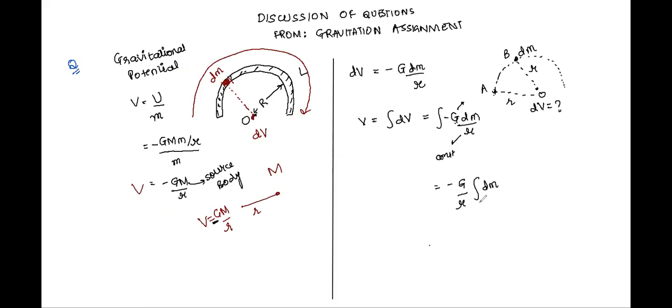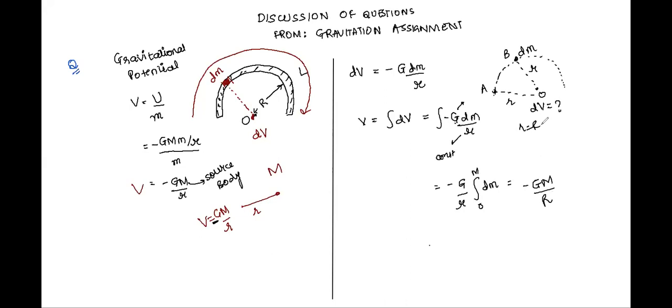Let us take this from 0 to the total mass, let's say, M. So therefore we get this as minus g into M by the radius r. Am I correct? Where r and r are the same, right? Am I clear? Okay.